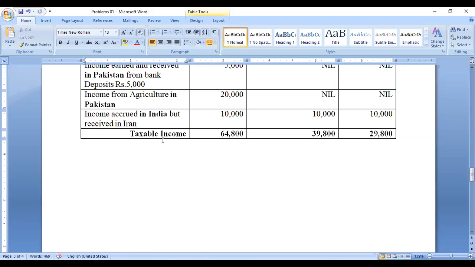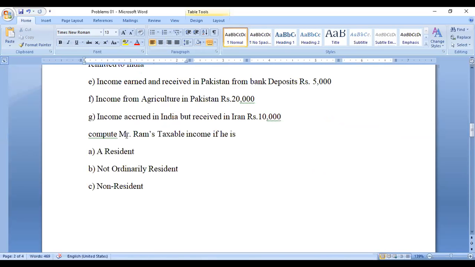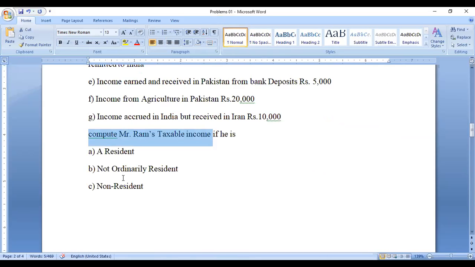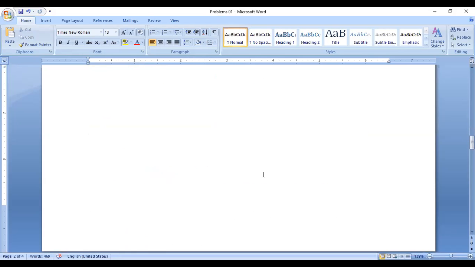The taxable income is calculated. So this is our question: compute Mr. Ram's taxable income. The taxable income is calculated if he is a resident, not ordinary resident, or non-resident. Okay, this is some questions. From the questions I will quote the answers.